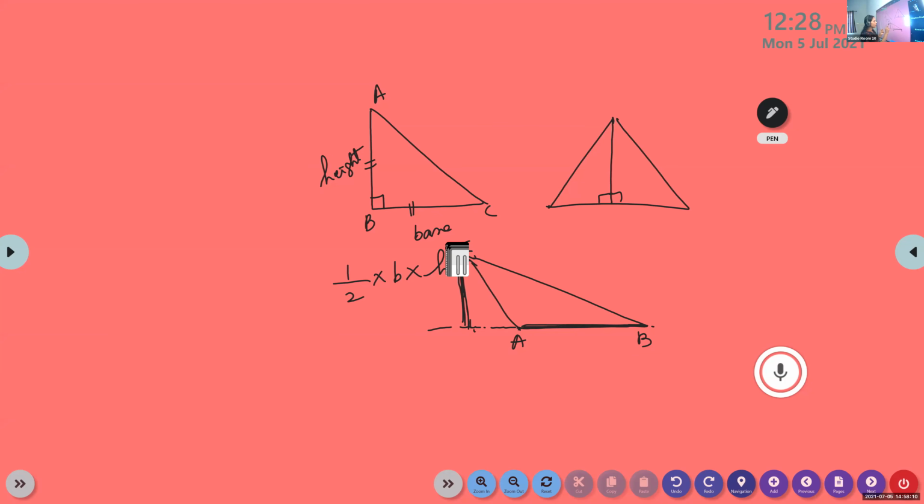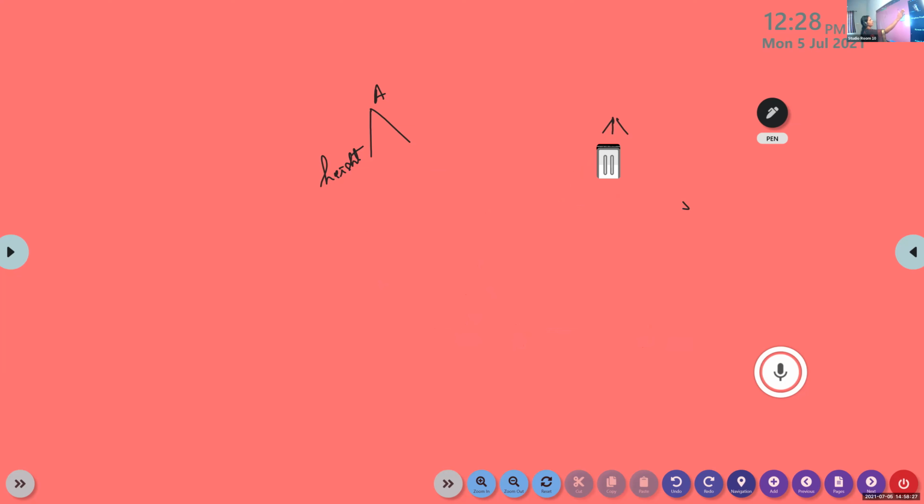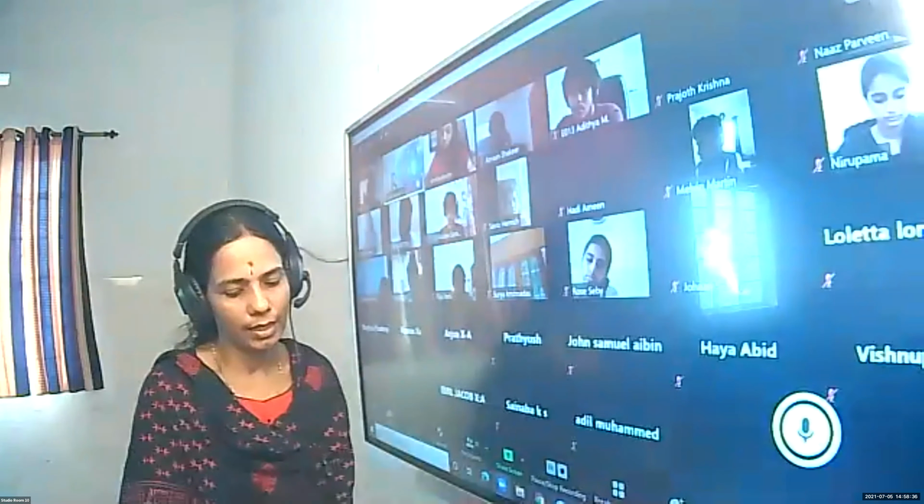Altitude means the perpendicular drawn from one vertex to the opposite side. If I take this side, the altitude will be lying outside. Is it clear? And what is the formula for the area of a triangle? Area of a triangle is half into base into height.